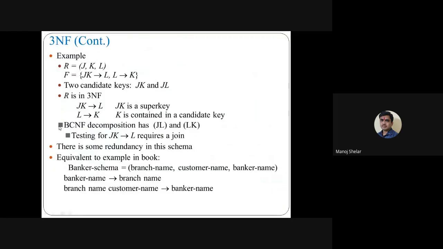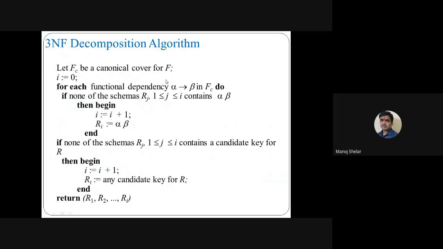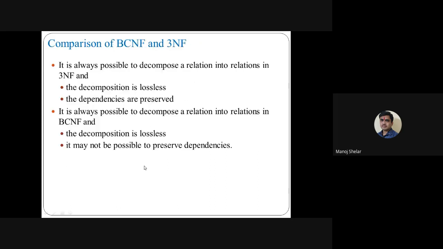This is the decomposition algorithm of third normal form. It requires a canonical cover as the input. Canonical cover means we identify the extraneous attributes of the functional dependencies, and using these extraneous attributes we create the canonical cover of the relation as the input of the third normal form decomposition algorithm. Then all functional dependencies of the canonical cover are the input, and finally we get the decomposition R1, R2, up to Rn, the third normal form decomposition.